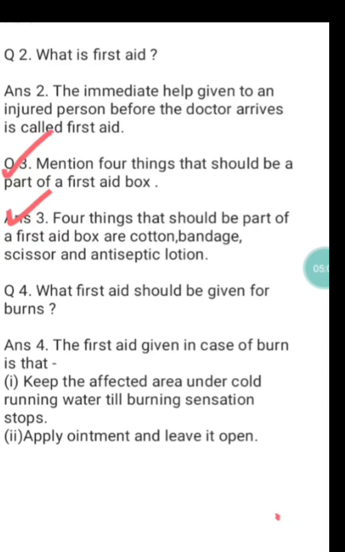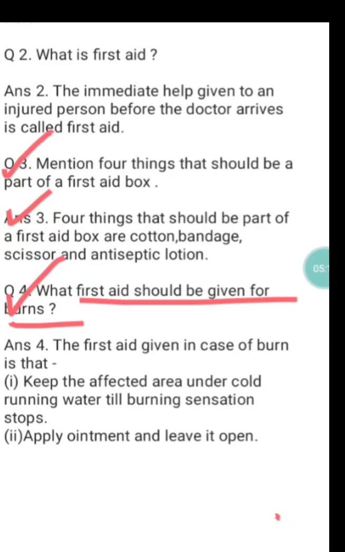Okay students, next question number 4 is: what first aid should be given for burns? Students, in this question you have to write the first aid, or the first help, that we should give to the person who is burnt.